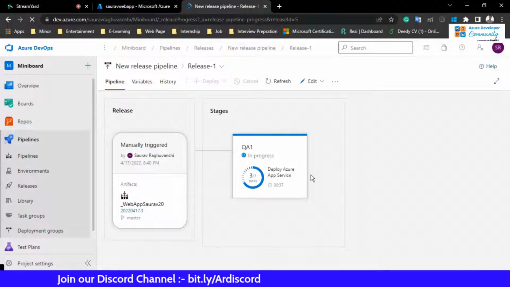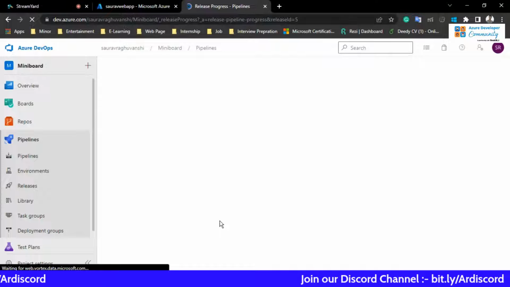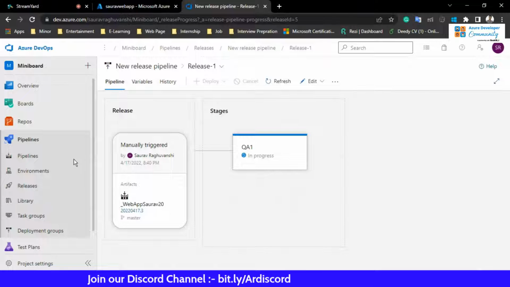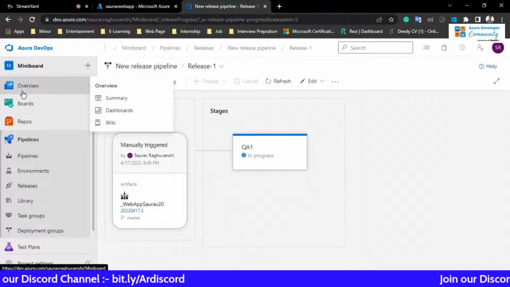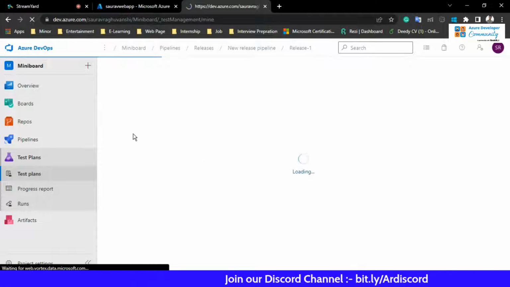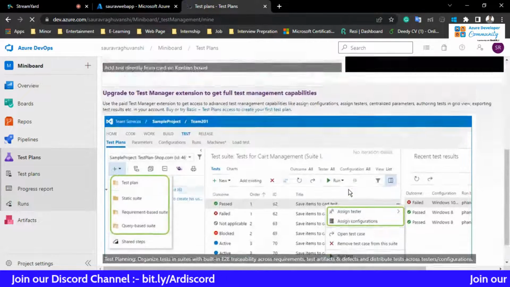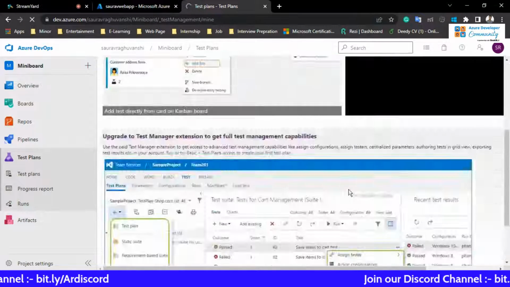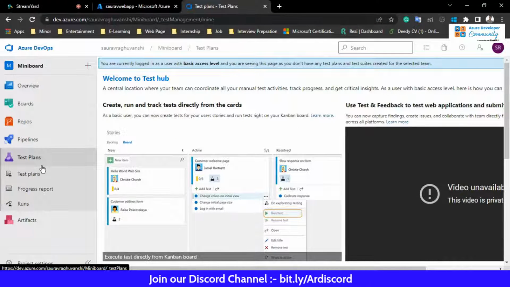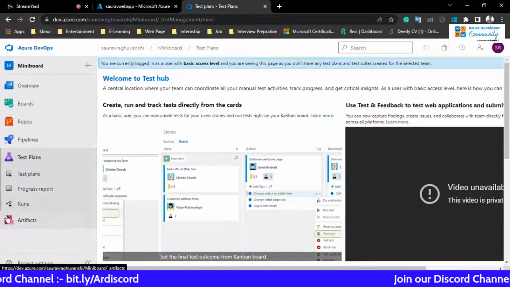Let's refresh the page. Let's see whether the deployment is still going on. Yeah, the deployment is still processing. Till then, we can check what other things are available. So here is the test plan. As I told you, the test plan is basically where we can check what is happening on your product or on your application. So here you can understand a lot of things, like what is happening on your project or on the product that you have deployed, and what needs your attention.